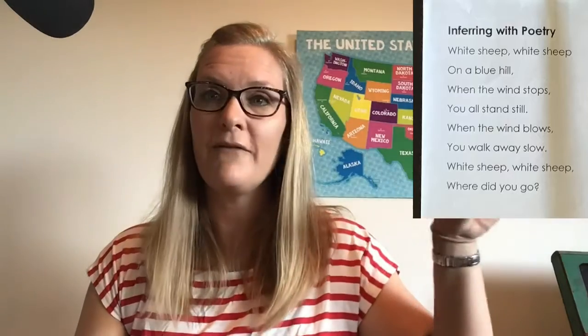White sheep on a blue hill. That was kind of the clue that made me think this is going to be about not a real sheep, but something else, because a sheep wouldn't be on a blue hill. So when I hear that, and I know that now the author's thinking of a cloud, I think about those puffy white clouds that I might lay on my back and look at on a sunny afternoon. And I've looked up at the clouds before and thought, oh, that one looks like a sheep. So that makes sense to me. And on a blue hill, so instead of being on the green grass, they're set in the blue sky.